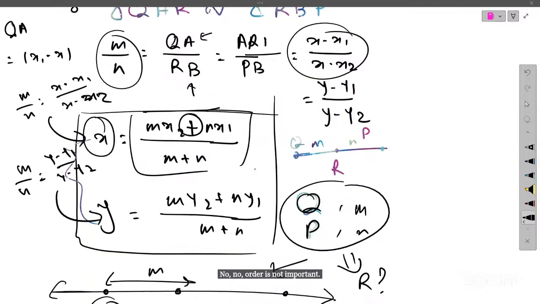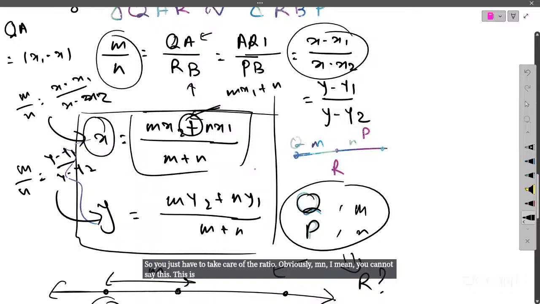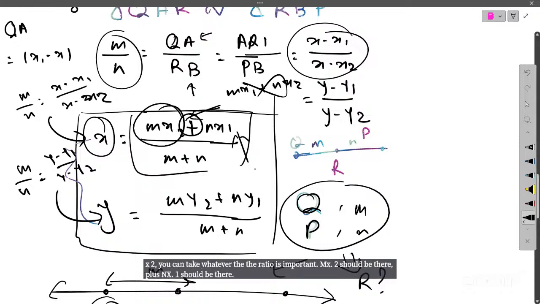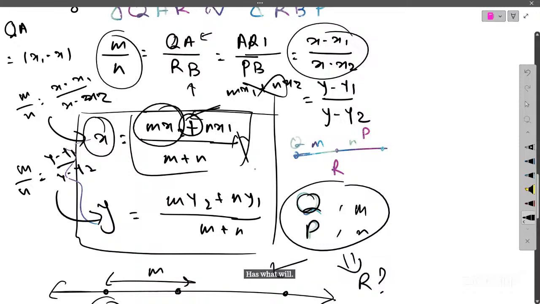Because here the plus sign is the only one, right? So you just have to take care of the ratio. Obviously, m and n, you cannot say this is m x1 plus n x2. This is not the case. But for x1, x2, you can take whatever, the ratio is important. M x2 should be there plus n x1 should be there. So the order matters: what will represent x2 and what will represent x1, it may get reversed if you put it on the other side.